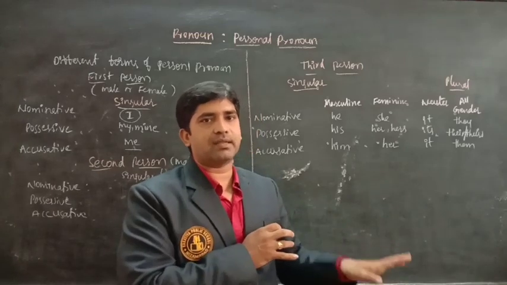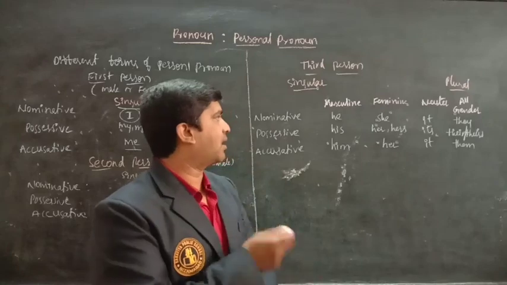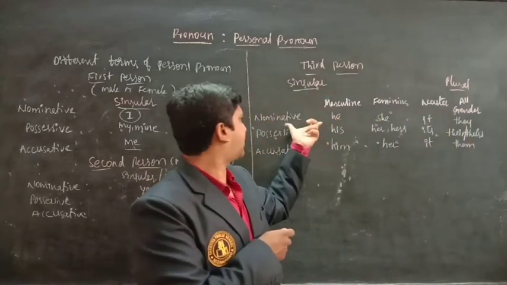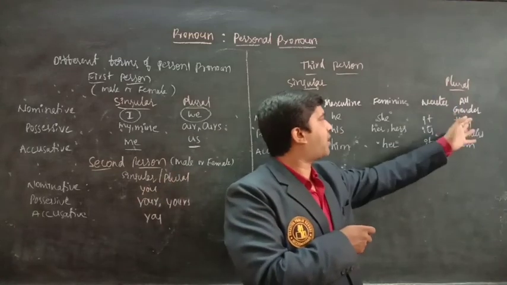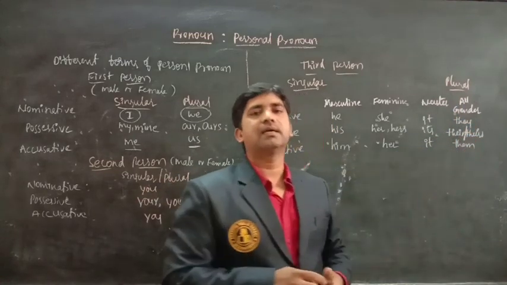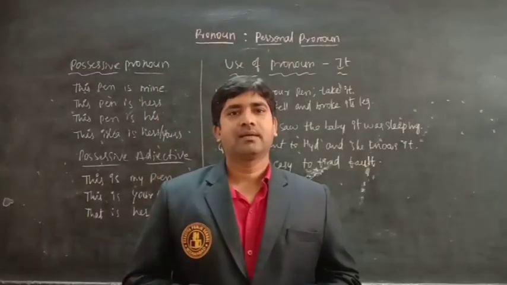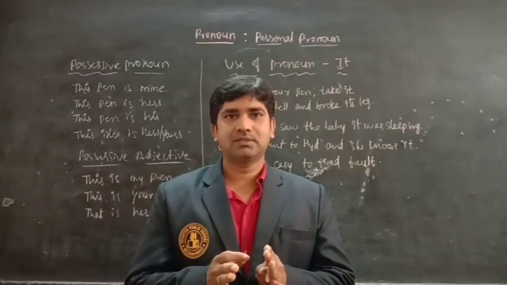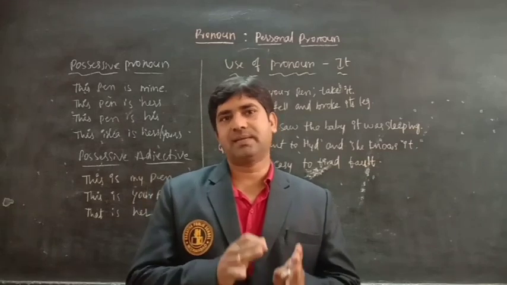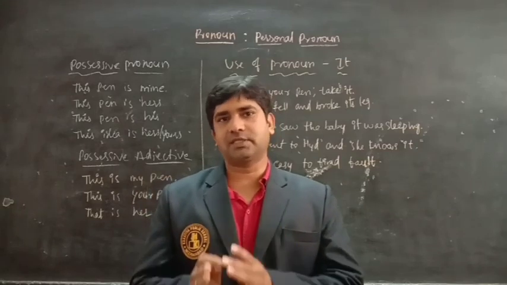Here we don't know whether it is male or female. For all genders in the plural form we use they, their, theirs and them.